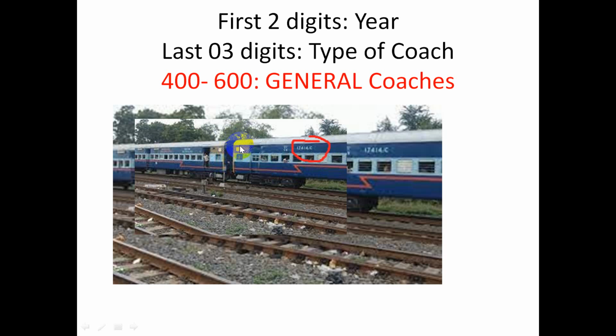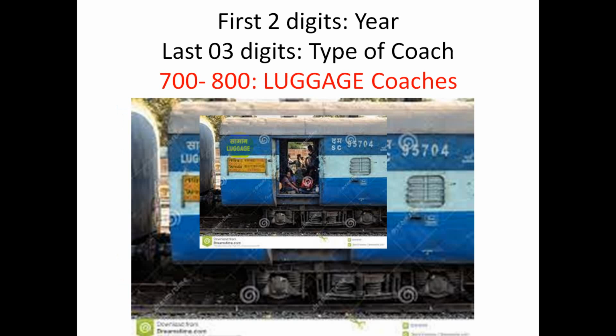Friend, this is a simple way to categorize your coach by seeing the 5-digit number. It could be an AC coach, a non-AC coach, a general coach, or a sleeper coach. That's the simplest and the fastest way. But friend, one more thing: if the last three numbers lie between 700 and 800, you can see here 704, it's a luggage coach, which is used to carry luggage and all. So by seeing those 5 digits, you can make a picture of that particular coach. I think that is the simple way.